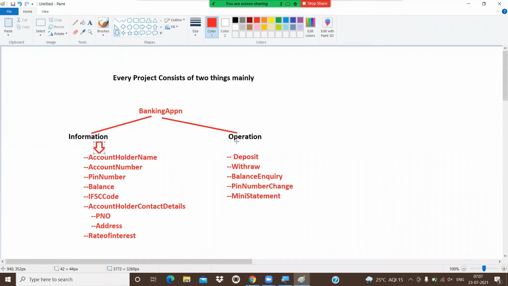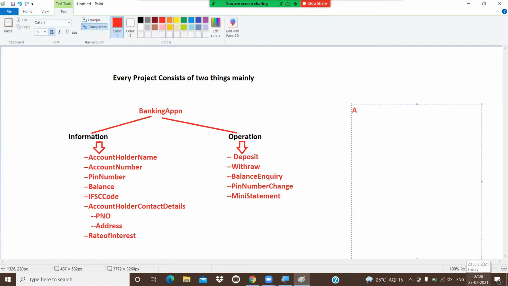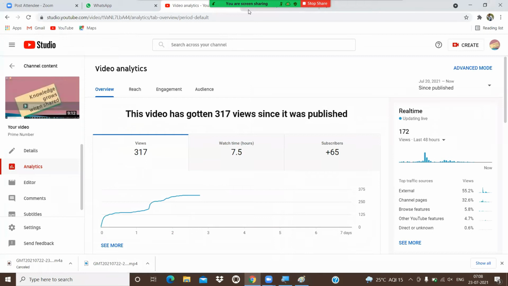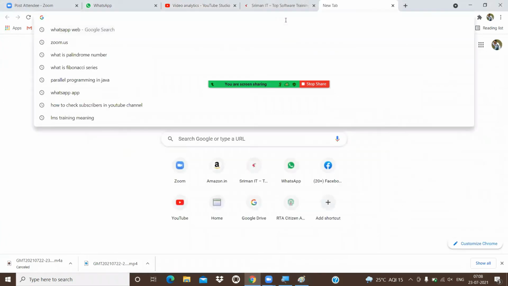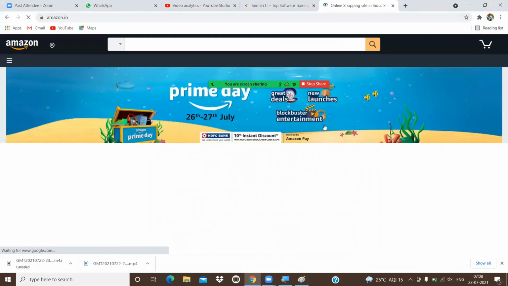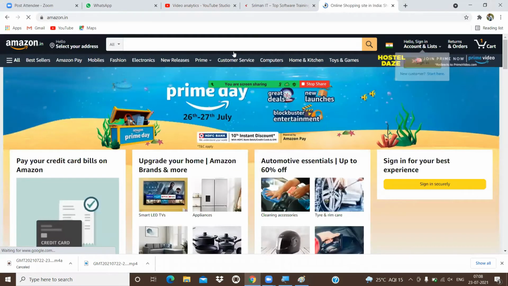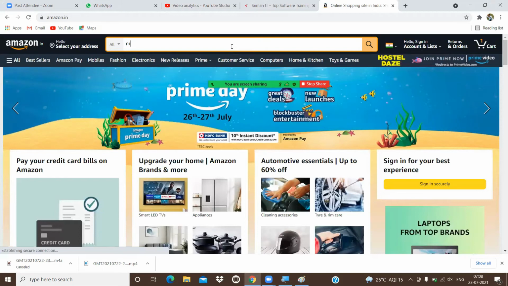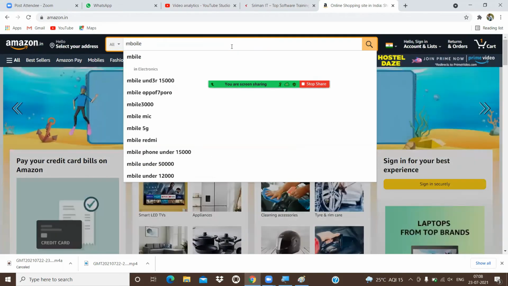Do you have anything else in the project? No, right? Mainly these two only. For example, the Amazon.in application. In the Amazon.in application, what do we have? Okay, let me open that website once. Yes, Amazon.in. For example, I'm clicking on the search operation. First one is what here? Search operation.